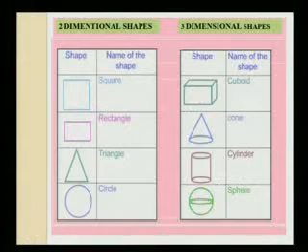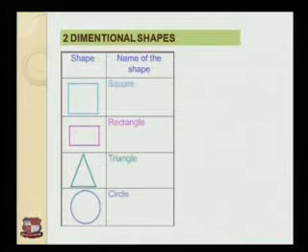Now, let's see some examples of two-dimensional shapes and three-dimensional shapes. First are two-dimensional shapes. In that, the first figure is a square, then rectangle, triangle, circle, etc. The square has length and height, two measurements, therefore it is called a two-dimensional shape.